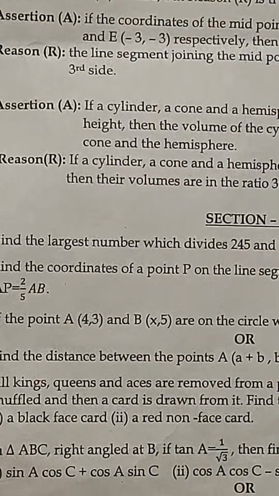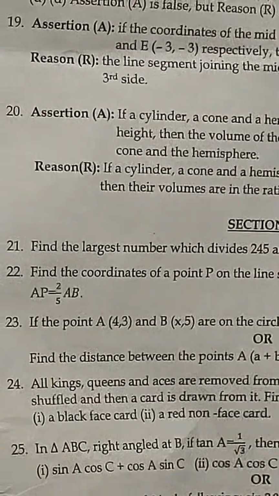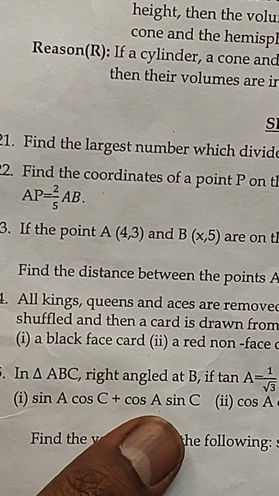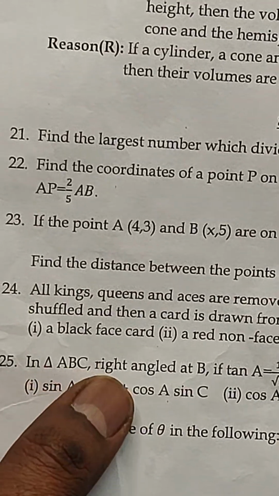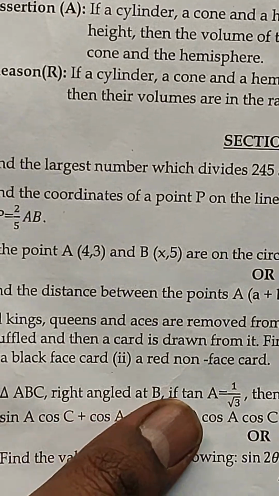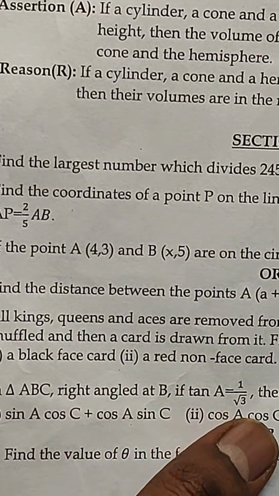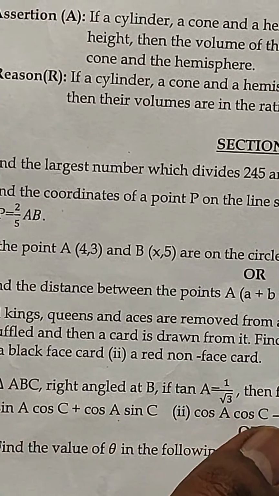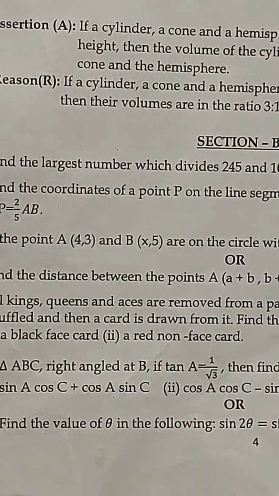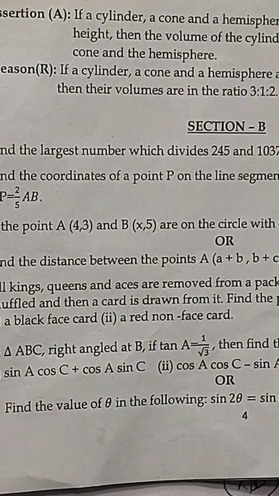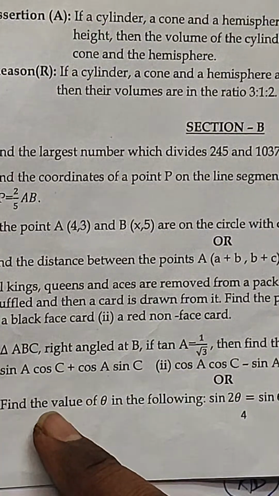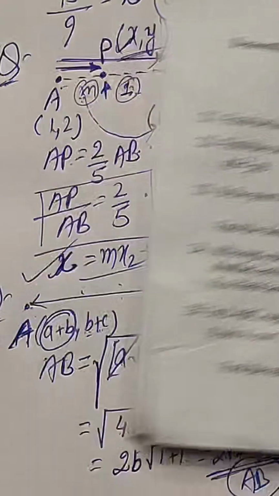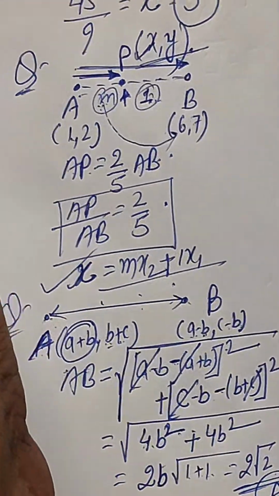Okay, now find the value of sin A cos C plus cos A sin C. In a triangle ABC, right angle at B, if tan A is 1 by root 3, then find the value of sin A cos C plus cos A sin C. Hope this can be solved? Okay, do you want any support over here? It's very simple. Let me explain what the steps are.